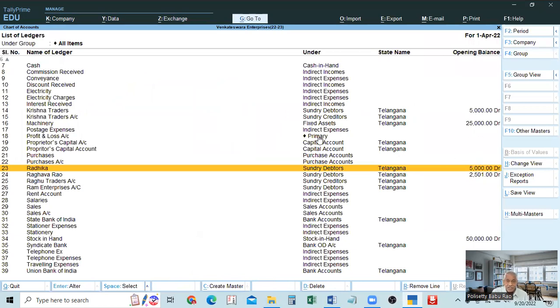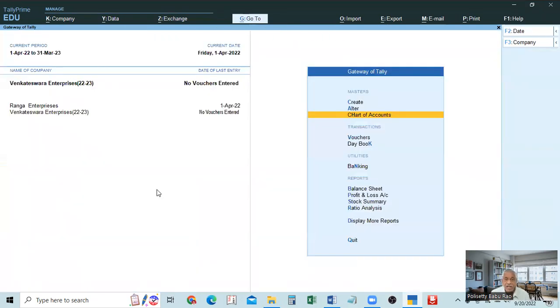So like this, we can get the list here also. But here along with the list, along with the group, as well as along with the state, everything we get here. So here also we can give this one. But at the time of creation, directly name and group, then opening balance we can give. Okay. So after practicing and making entries, we can learn everything. So this is about all the ledger accounts except stock.